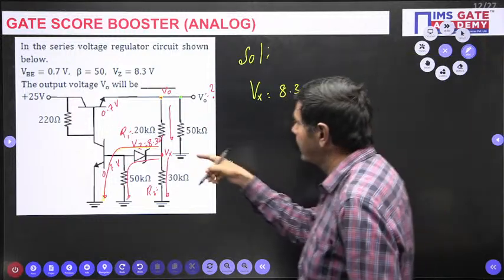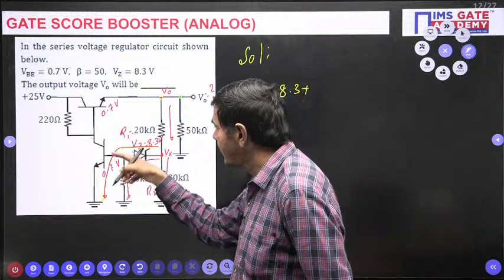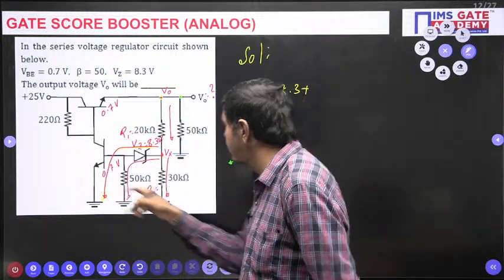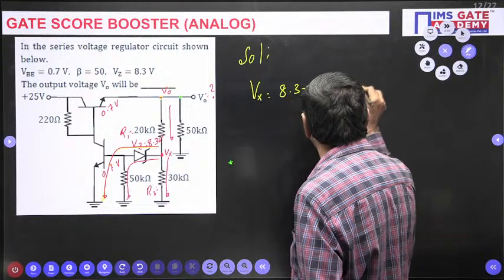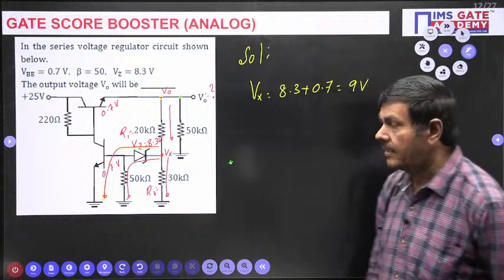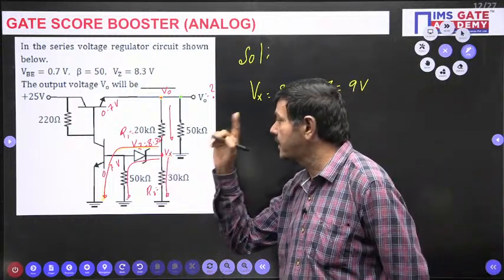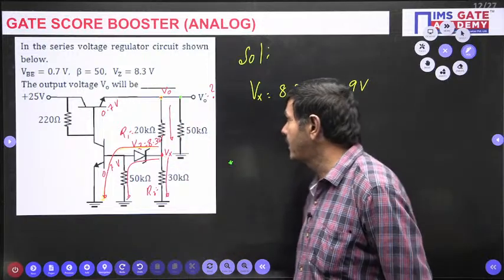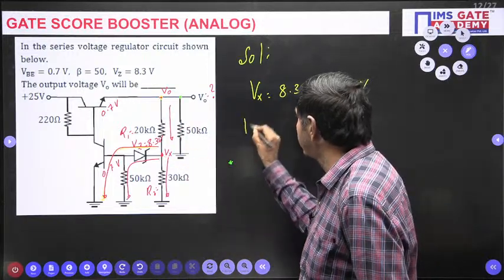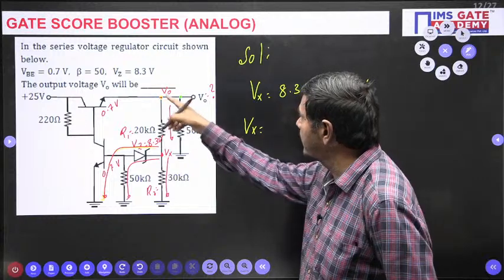Plus, when I go this side, VBE is nothing but 0.7 volts. Finally, its value is 9 volts. I am getting this node voltage as 9 volts. Now I wish to apply the voltage division formula. Vx I want to calculate. Vx equals V0 into